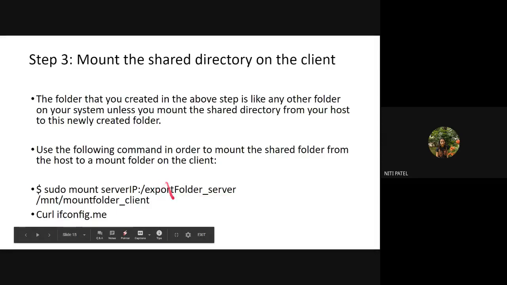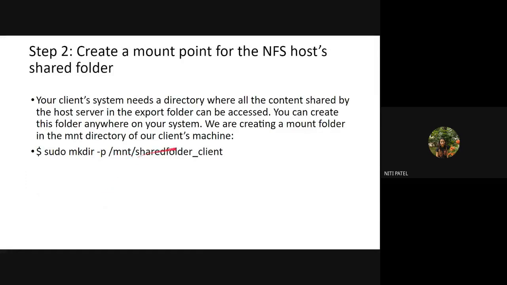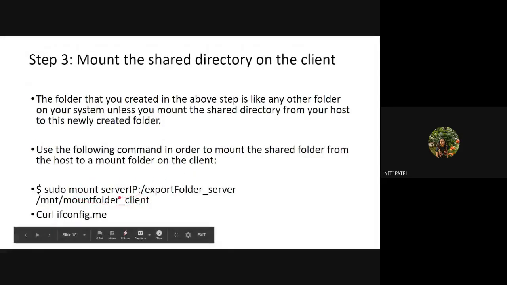It is the /mnt/share folder, so that folder name I have to write over here. After that, it is /mnt/mount folder underscore client. What is the folder that the client has created? It is /mnt/folder underscore client. What this means is, I am writing the IP address of the server and the folder which the server is sending.